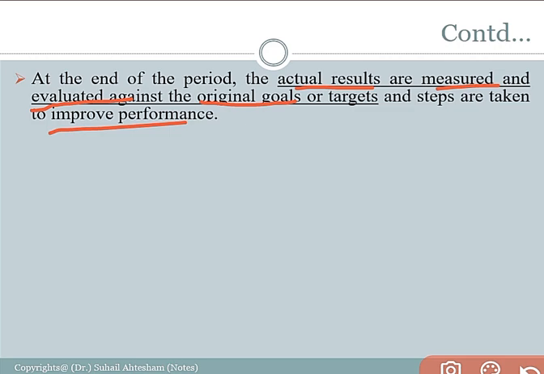And every specialized manager is responsible and accountable for their particular department, right? So here the manager has to evaluate the actual performance against the desired performance: what was planned, and what functioning is going on in the organization, that has to be evaluated.